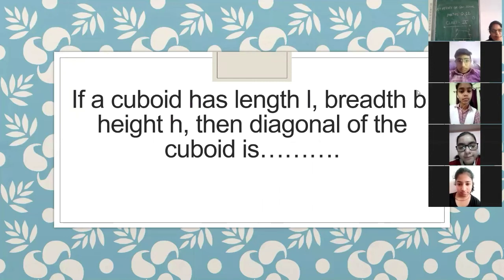Here we do not have options, so any one of you, Sonal, Namishka, Ashi, Vedansh, Tripti, can give the answer. Our question is, if a cuboid has length L, breadth B and height H, then the diagonal of the cuboid is, what is the formula for finding the diagonal when we have L, B and H?